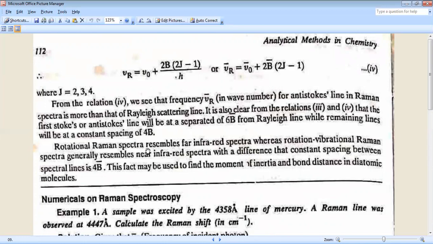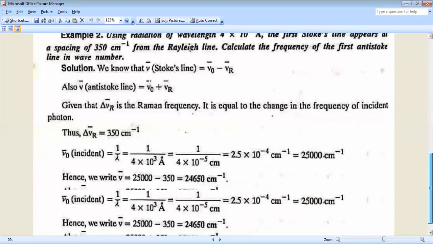The rotational Raman spectrum resembles the infrared spectra, whereas rotational vibration Raman spectra generally resemble near IR spectra, with the difference that the constant spacing between spectral lines is 4B. This fact may be used to find the moment of inertia and the bond distance of the molecule.